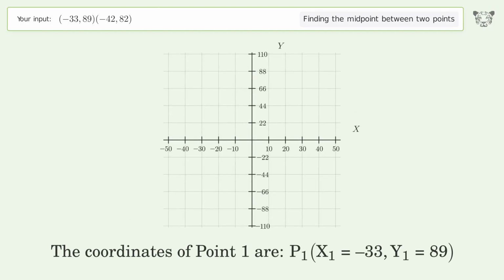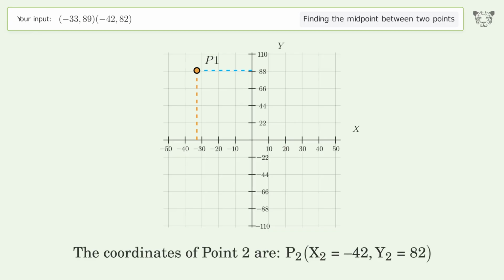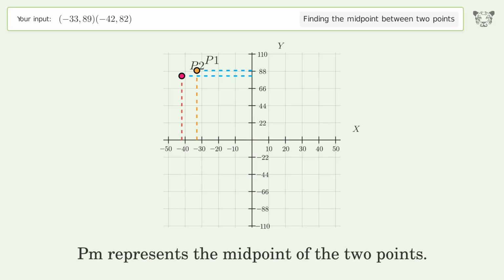The coordinates of point 1 are, x1 equals negative 33, y1 equals 89. The coordinates of point 2 are, x2 equals negative 42, y2 equals 82. PM represents the midpoint of the 2 points.